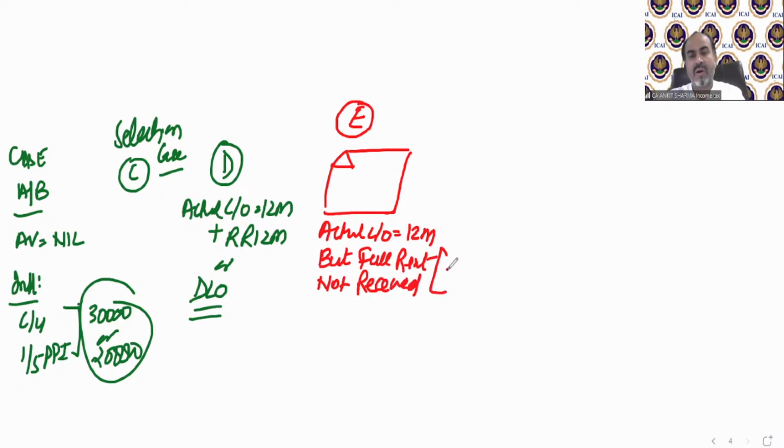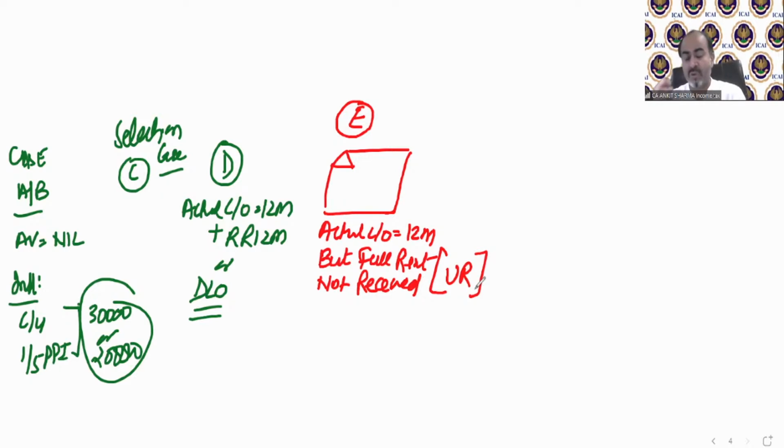That we call unrealized rent, like bad debts. We all know the meaning of bad debts in business: if we have a debtor who has not paid our full money and some amount is not recovered from that debtor, we call it bad debt. Over here we call it unrealized rent. If a tenant was in our property for the full year, 12 months, but we are not able to recover the full rent from him, and we recover only 10 months, 11 months, 8 months, 6 months or 5 months of rent, that is called unrealized rent.